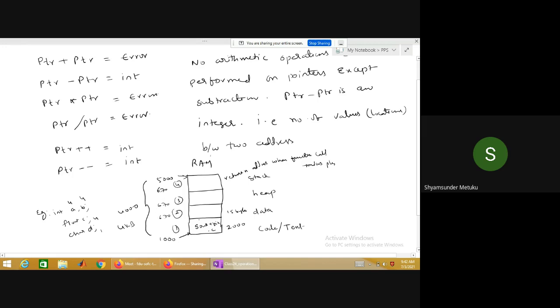So in that case, can you tell me what is the starting address of the data? What will be the starting address for the data section? So when I say that source file is taking how many bytes total? 2000 bytes. Starting address will be 1000. So last address will be how much? Is it not approximately 3000?